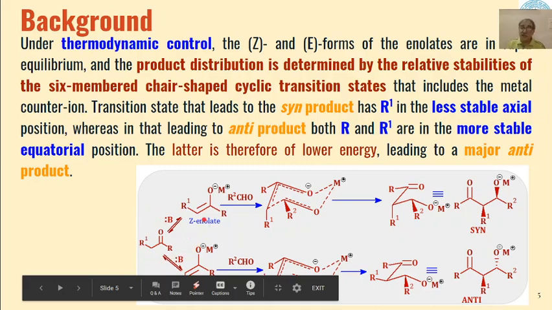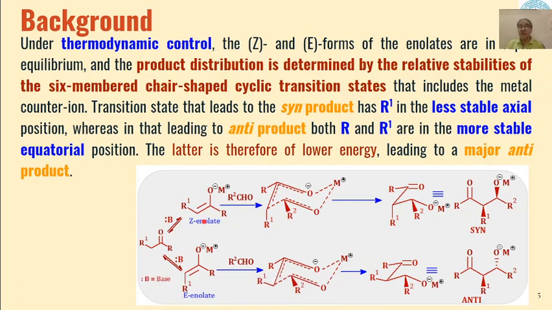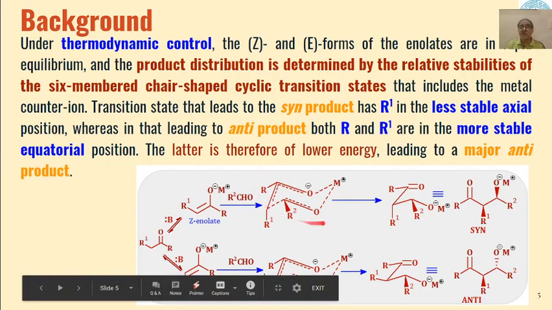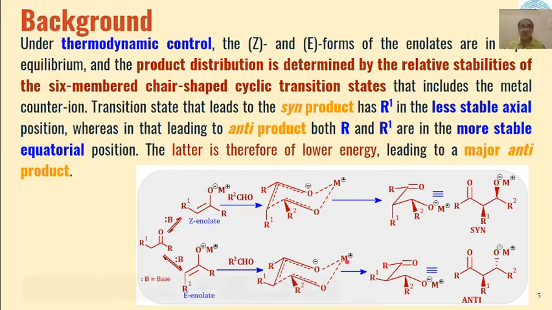So either Z enolate can be formed or E enolate can be formed under such circumstances, and the product distribution in such a reaction is determined by the relative stability of this six-membered chair-shaped cyclic transition state which is formed during the reaction.